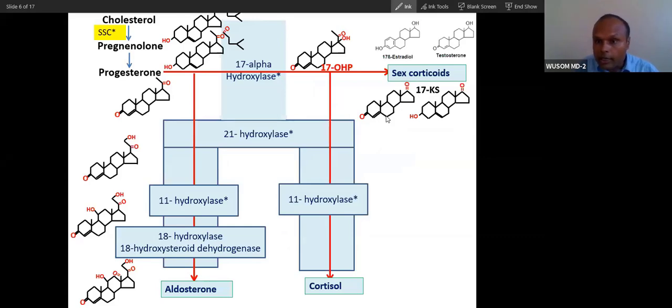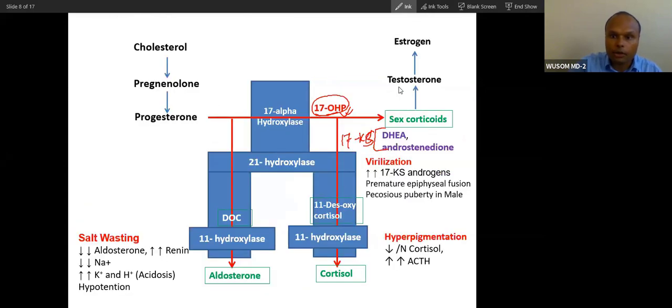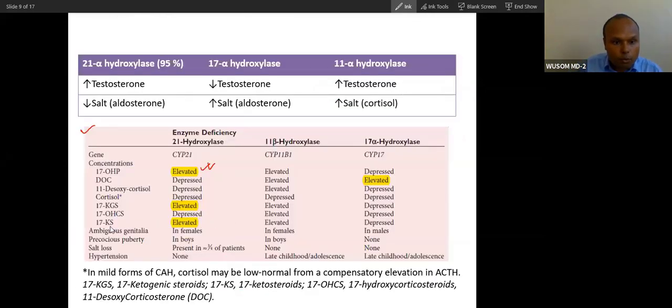This is called dehydroepiandrosterone, DHEA. And this is androstenedione. You can see androstenedione here. Both androstenedione and DHEA combined are called 17-KS. So these androgens are high. 17-KS is the same as 17-OHP, both are the same. Okay, so this is high.